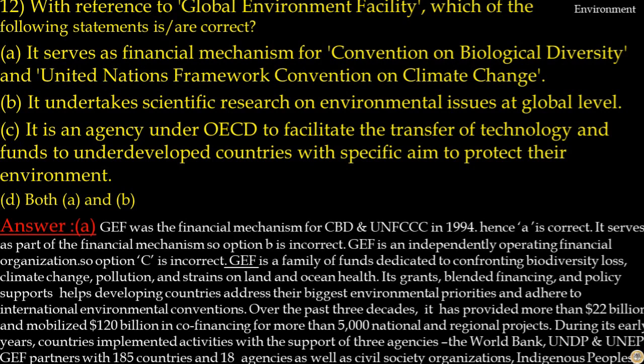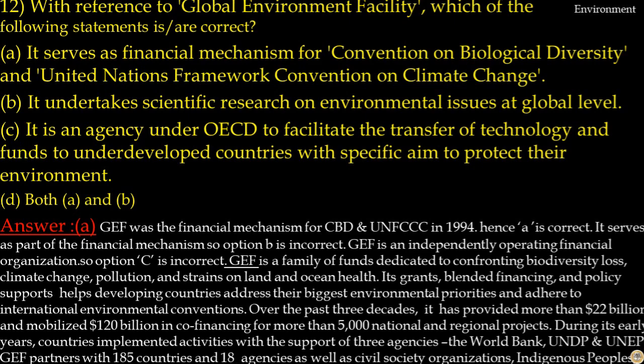Global Environment Facility was the financial mechanism for Convention on Biological Diversity and UNFCCC in 1984. Hence, option A is correct. It's a family of funds dedicated to confronting biodiversity loss, climate change, pollution, and strains on land and ocean health. Its grants, blended financing, and policy supports help developing countries address their biggest environmental priorities and adhere to international environmental conventions. Over the past 3 decades, it has provided more than $22 billion and mobilized $120 billion in co-financing for more than 5,000 national and regional projects.